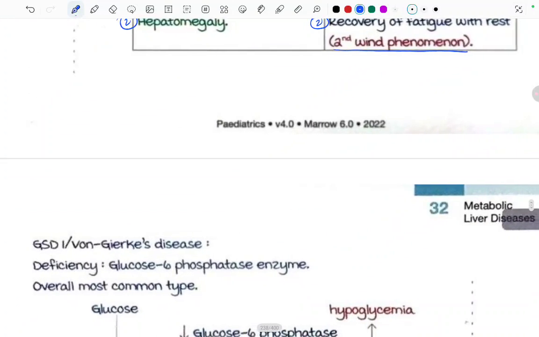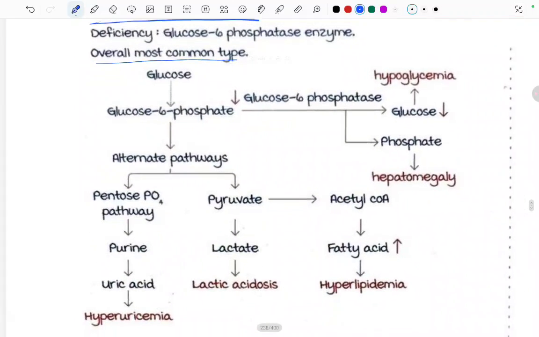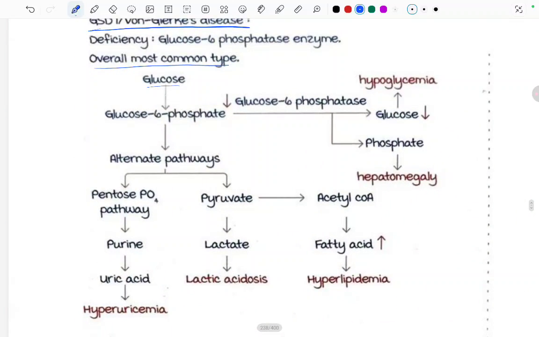Moving ahead to GSD1, that is von Gierke's disease. There is deficiency of the glucose 6 phosphatase enzyme, overall the most common type. We have already read this pathway, right? Glucose gets converted to glucose 6 phosphate, and by the alternate pathway it goes to the pentose phosphate pathway, then purine, then uric acid, and then hyperuricemia.